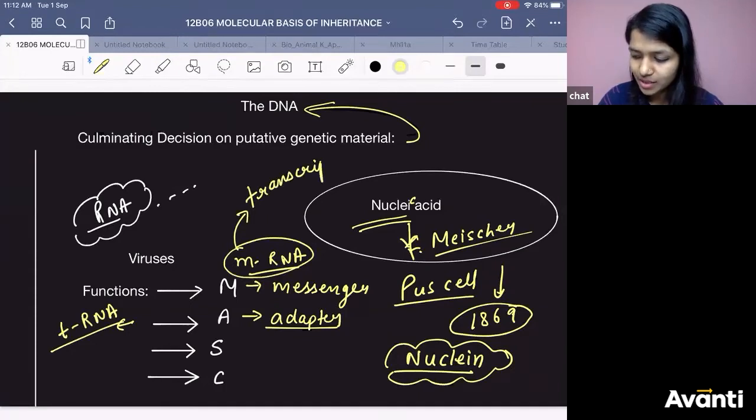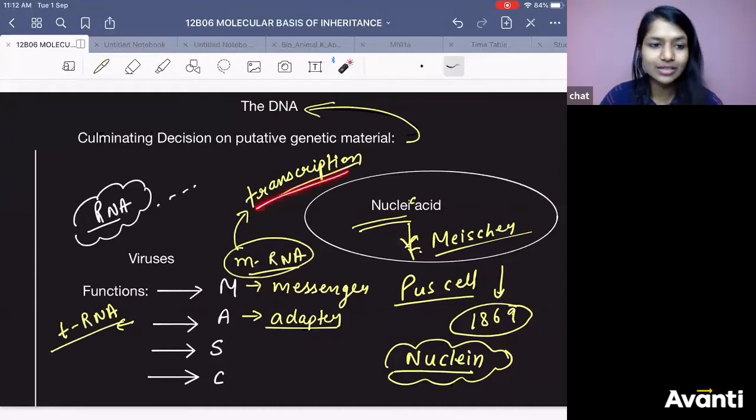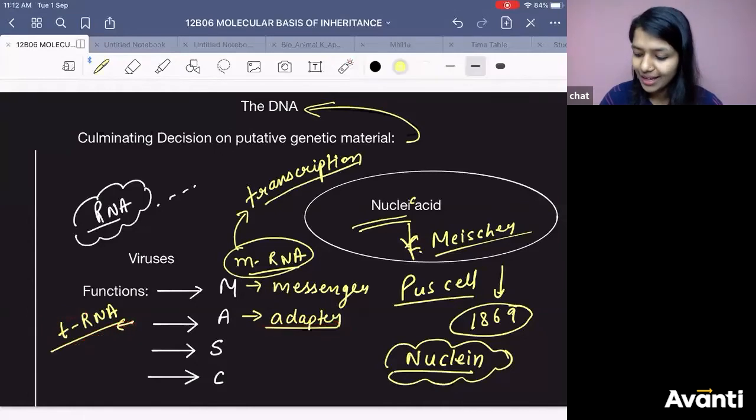Understand the concepts. mRNA has the message. It will be used in transcription. And tRNA is the adapter molecule. It will be used in translation. We will see the process later.